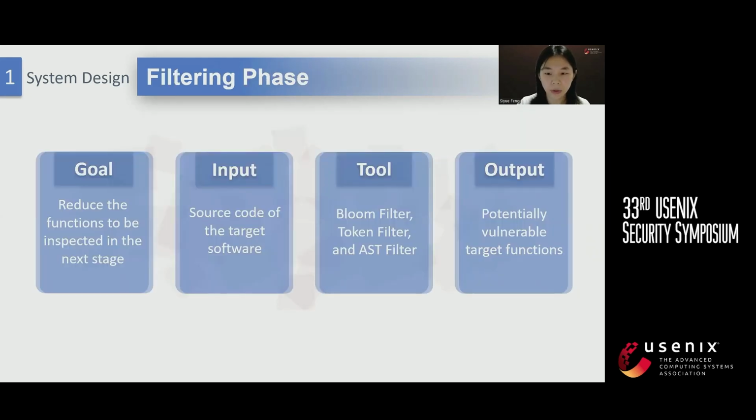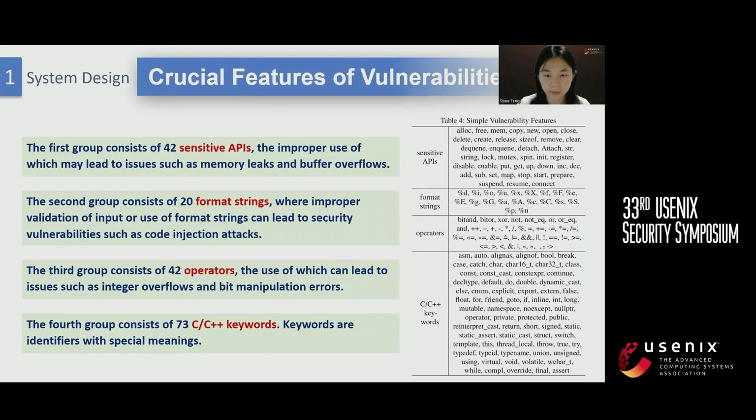In this part, we focus on introducing the filtering phase, which consists of three stages: bloom filter, token filter, and ST filter. Each filtering stage significantly reduces the number of functions to be inspected in the subsequent stage, greatly speeding up our method. To filter recurring vulnerabilities, we use crucial features to create feature vectors instead of the full code.